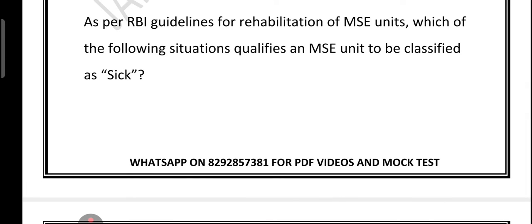Now friends, let's look at the next question. When we talk about a business being sick, we are not just talking about cough or fever. It is about the financial health of a company. RBI has a very specific definition for when a micro and small enterprise, MSE, is called sick. Let's break it down option by option. Question: as per RBI guidelines for rehabilitation of MSE units, which of the following situations qualify an MSE to be classified as sick?